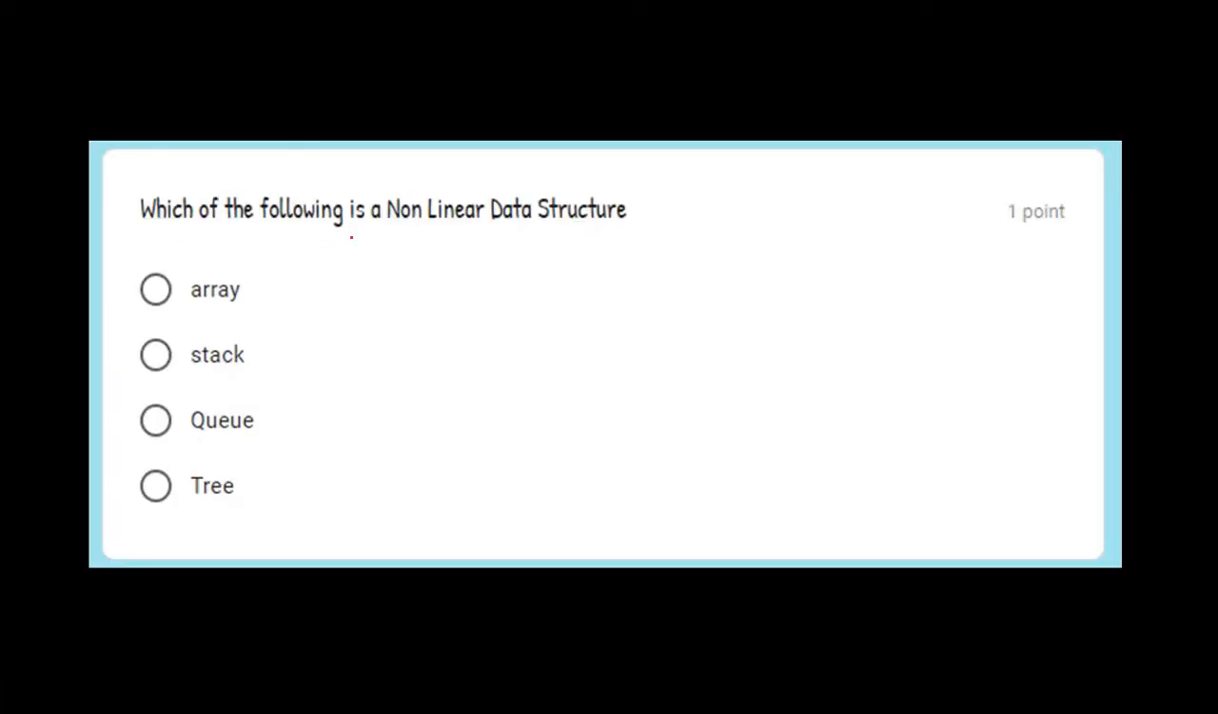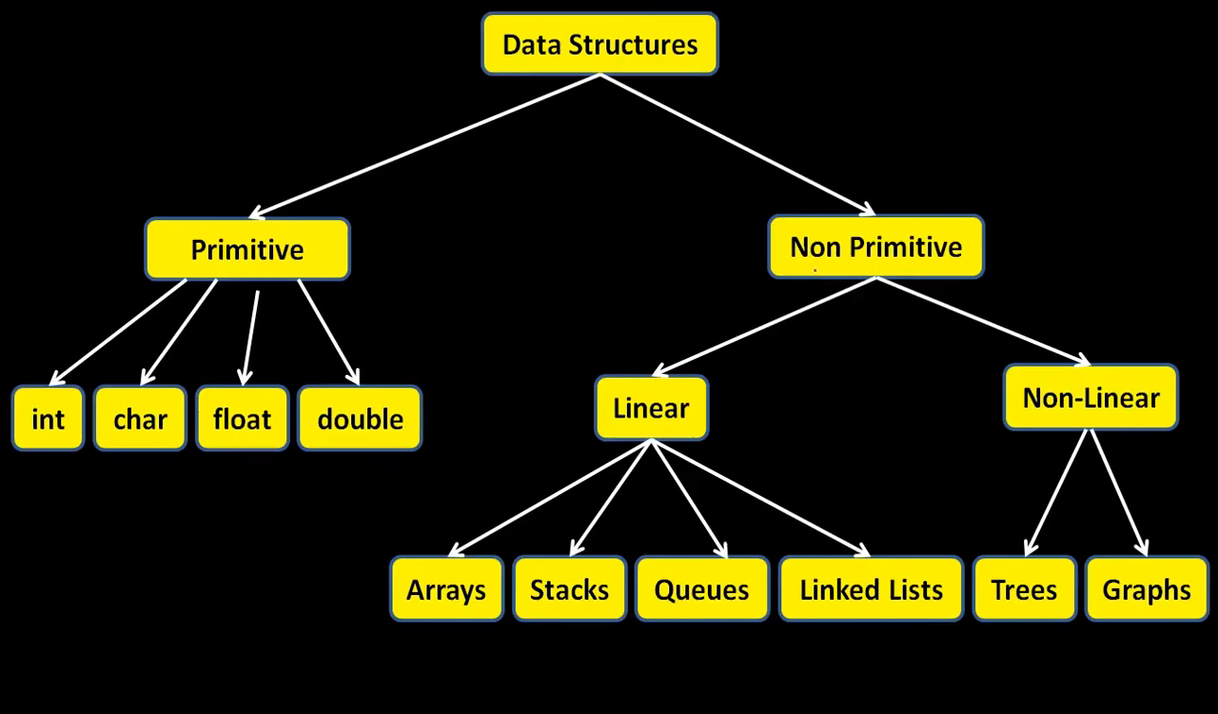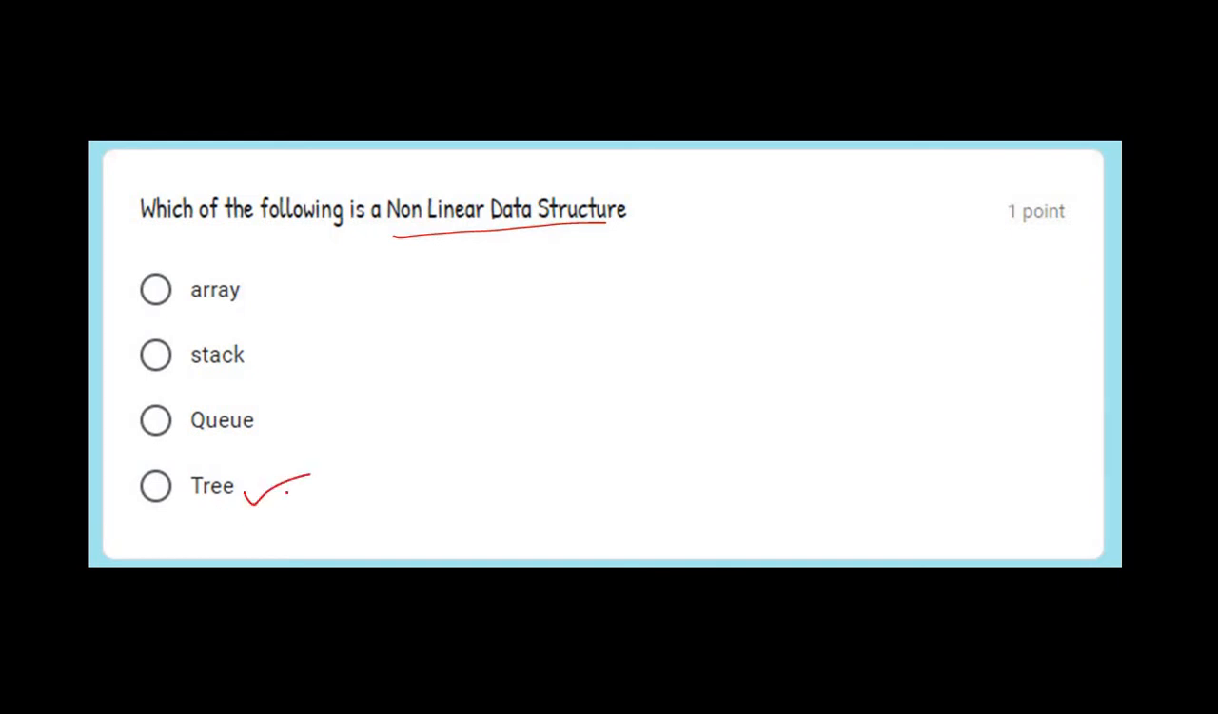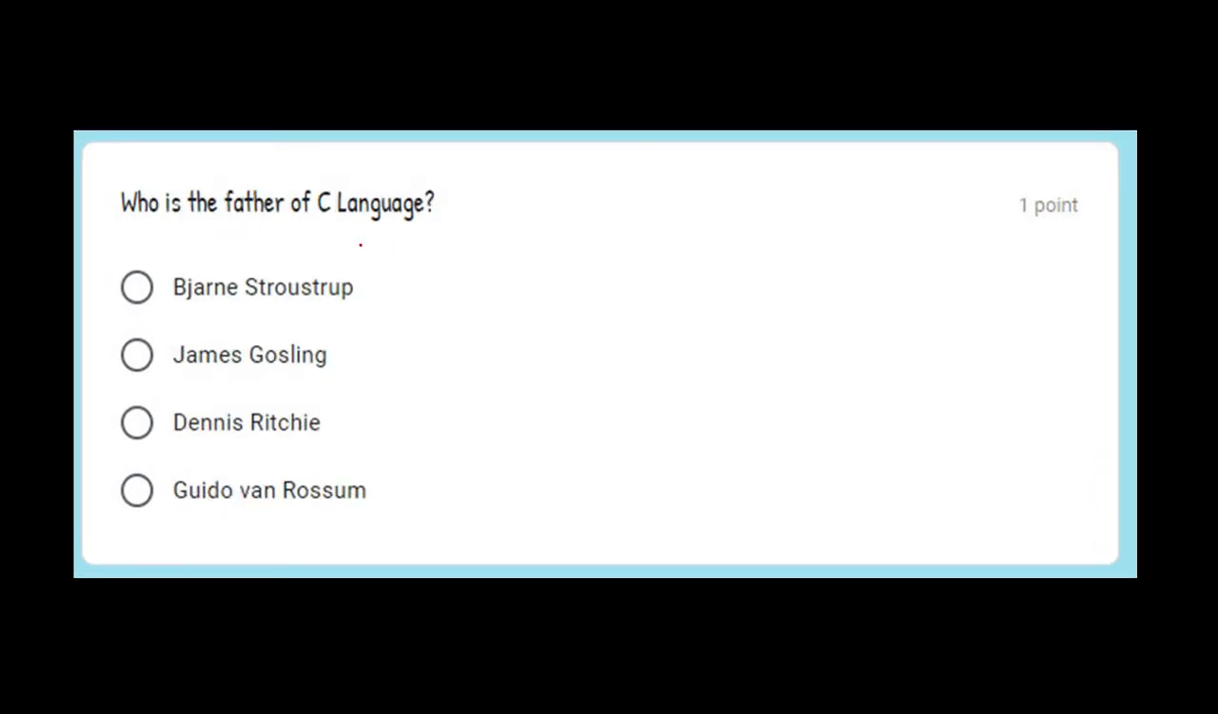Next question. Which of the following is a non-linear data structure? See this figure: linear and non-linear. Examples of non-linear data structures are trees and graphs. So the answer is tree here. Next question. Who is the father of C language? Very simple question. The answer is Dennis Ritchie. Bjarne Stroustrup is the author of C++. James Gosling is the author of Java, and Guido van Rossum is Python.